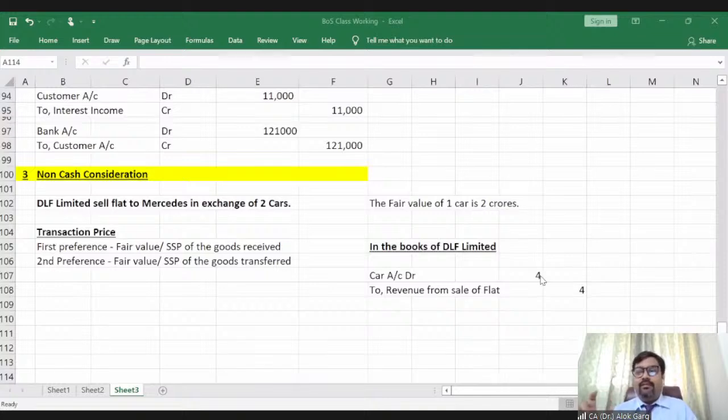So in case of a barter transaction happening with entities which are not in the same or similar line of business, revenue has to be recognized on the basis of the fair value of goods received, right? If the fair value of goods received is not identifiable, then the fair value of the goods transferred.